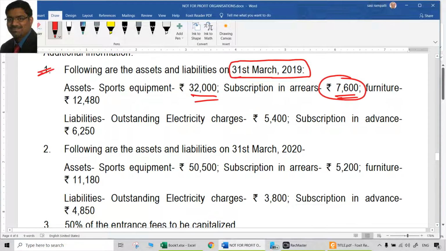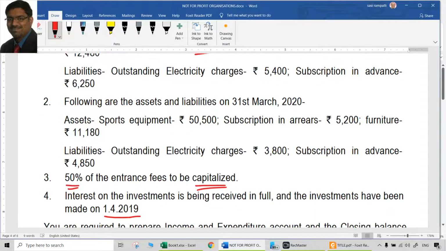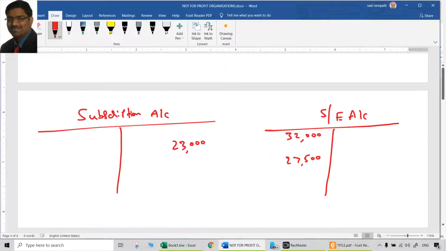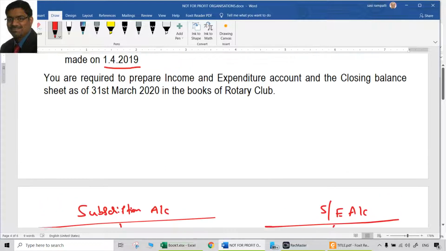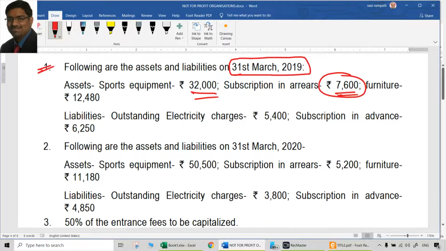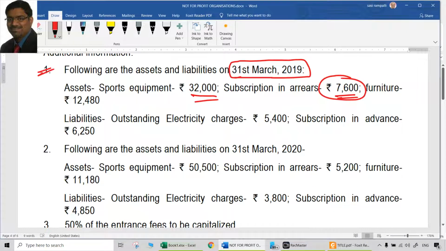Now where we have to deal with this? Again, debit aspect, where we should deal with that. Debit aspect should be in the subscriptions account. So already subscriptions in arrears which are there, amount is 7,600. That should be debited to the subscriptions account. So subscription account is debited with that. That is 7,600 because it is opening subscriptions in arrears.